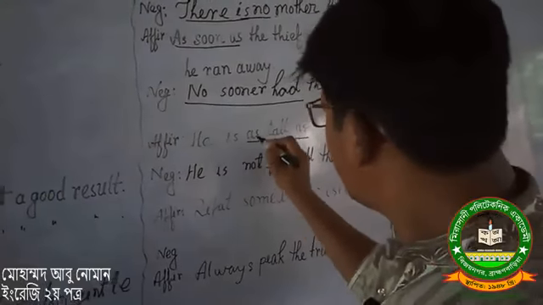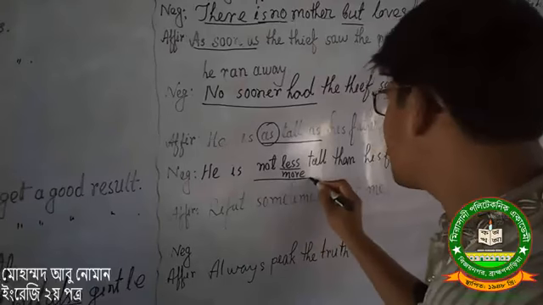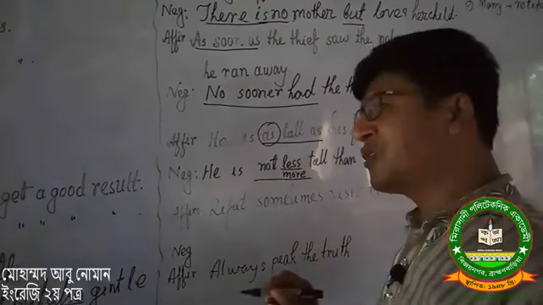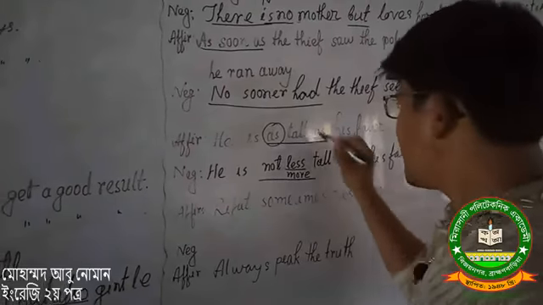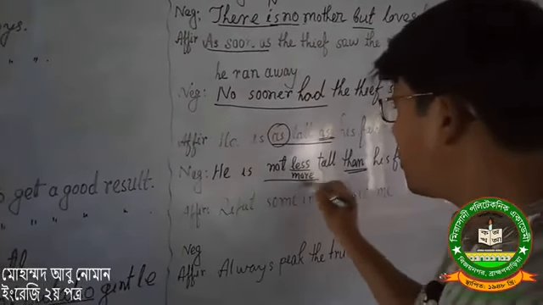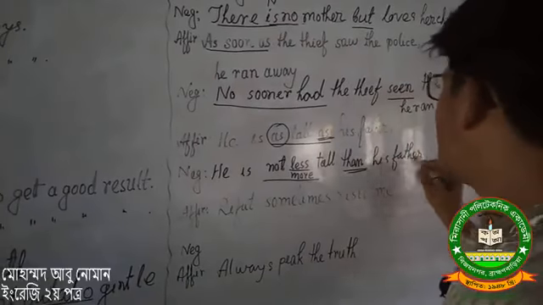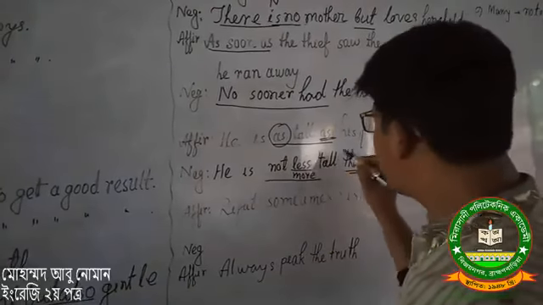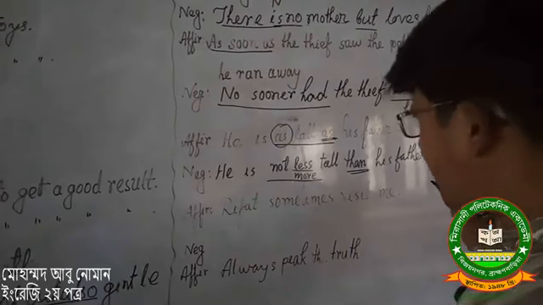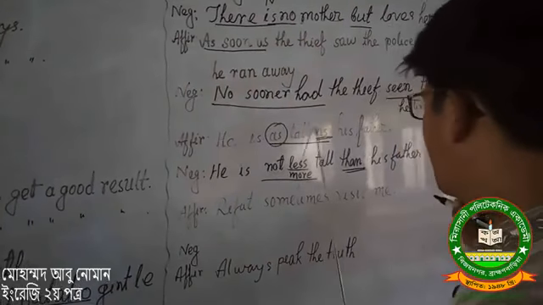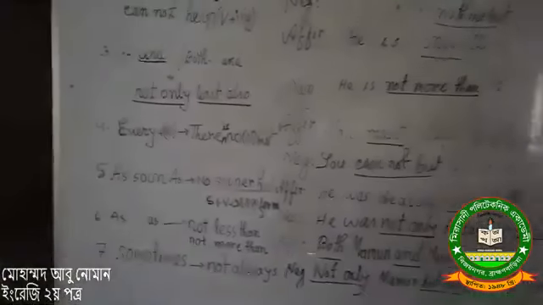Look at this: for the first as we have written not less, not less or not more. Instead of the second as we have written than. First as becomes not more than, not more or not less, and second as becomes than. He is not less than his father. He is not less tall than his father. Before the word we have written not less, after the word we have written than. What kind of part of speech it is, no need to think much about it.